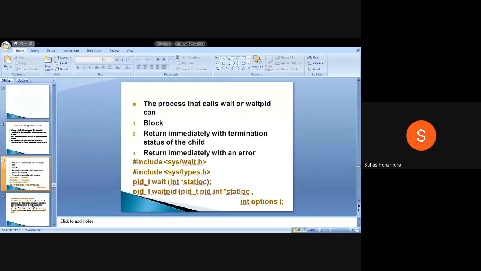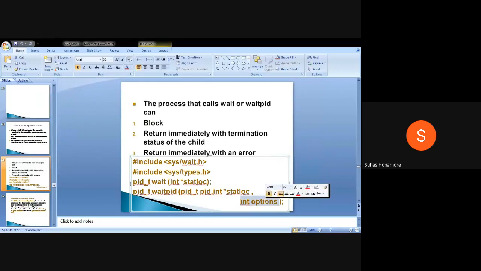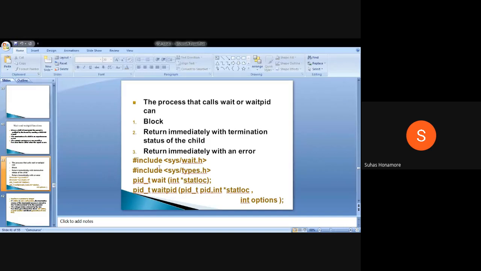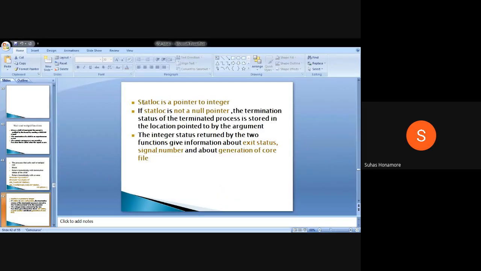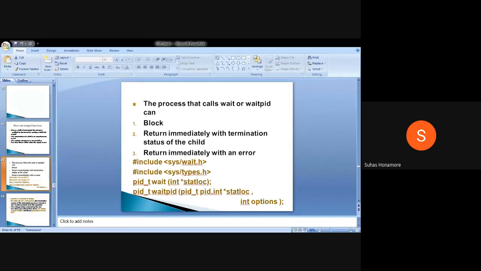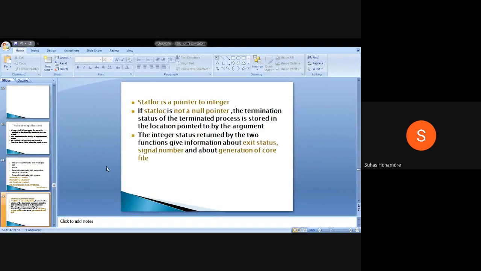So here waitpid means you are waiting for a particular child to complete. If the option is 0, it should be terminated. If you pass a different option value, it will return depending on that, which may be a different state. Next, this is the parameter we are passing. The address of this parameter from the parent process should be passed to this wait function. Normally we do this kind of thing.